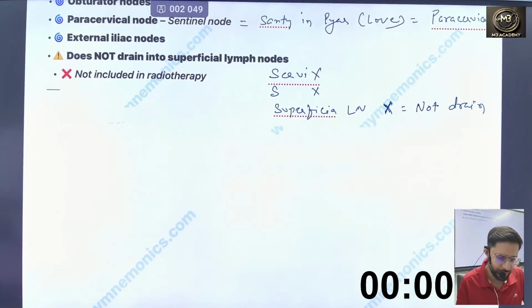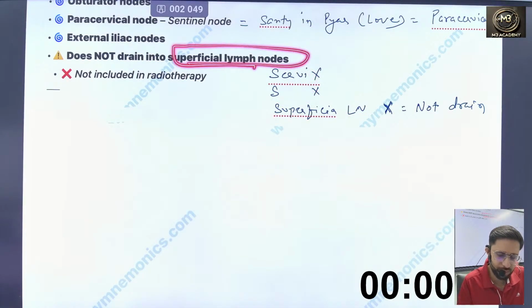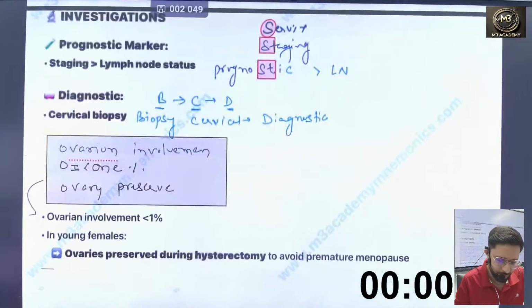It does not drain into the superficial lymph node. As you write cervix, C-E-R-V-I-X, S for superficial lymph node, X means not. So the superficial lymph nodes are not drained by the cervix, so they are not included in radiotherapy.